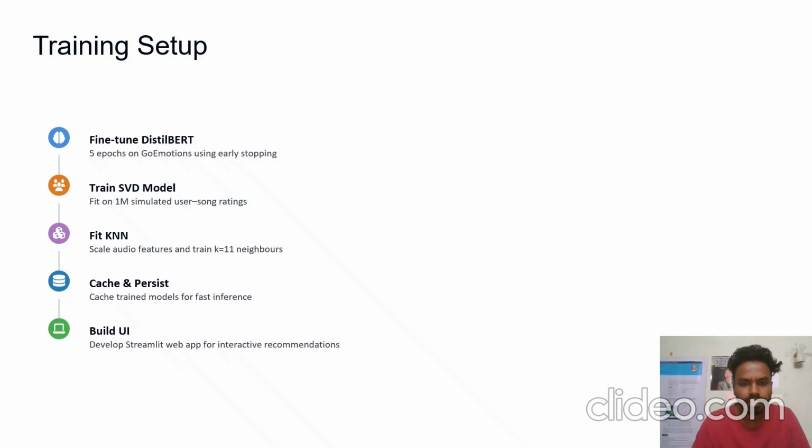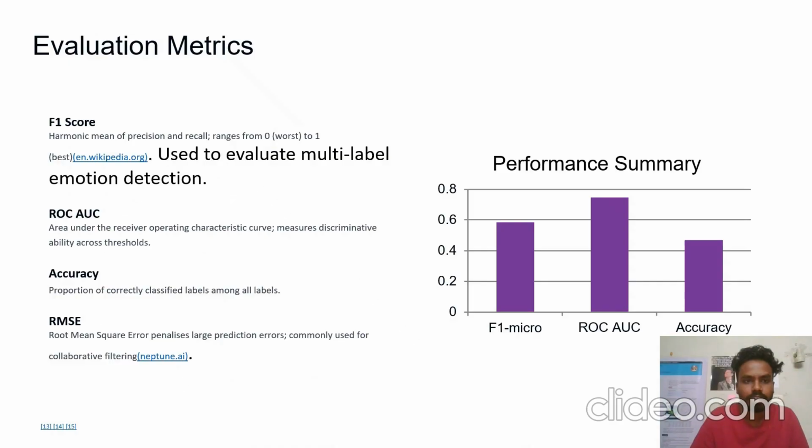Talking about the training setup, I have fine-tuned this DistilBERT for 5 epochs with early stopping. I have trained SVD on 1 million simulated interactions, and KNN was fitted after scaling the audio features. And finally, all models were cached for faster inference in the Streamlit app. Talking about the evaluation metrics, to evaluate the emotion model, I used F1 score and some other parameters like ROC AUC and accuracy. And for collaborative filtering, for SVD, I have used RMSE, or root mean square error, which was used to measure the prediction error.